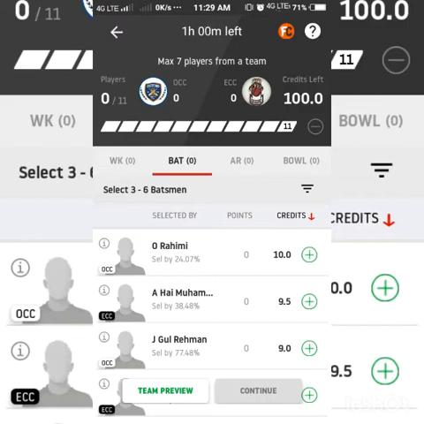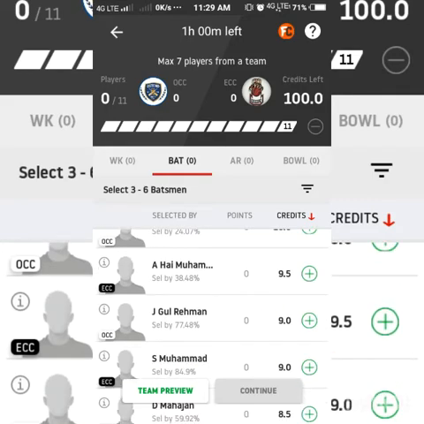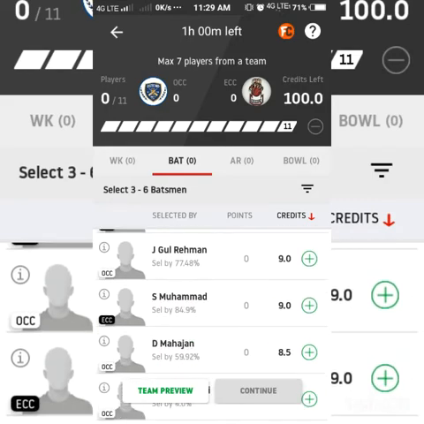Rahim Mohammad is a very attacking batsman, a great hitter. He has 13 matches, 258 runs, 5 wickets. There is a chance of bowling also, so try to go with him as an important player. Jad Gul Rahman is the opening batsman from the OCC side. He is a very good attacking batsman, a clean player, and a very experienced player. He has 22 matches, 485 runs and 3 wickets. He is a very good pick.